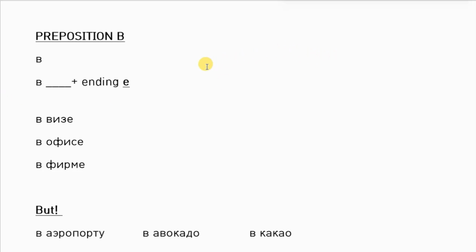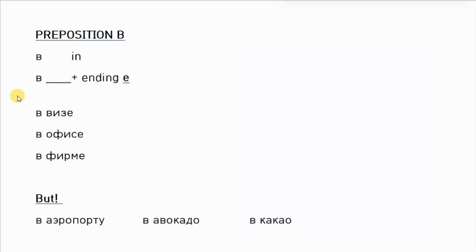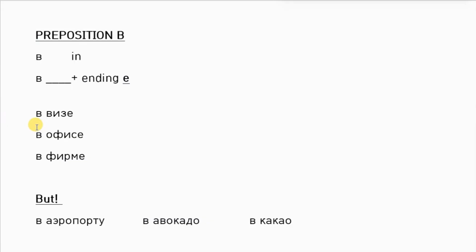And now let's check the prepositions. So we have a preposition v, that means in. Usually it's v, the word stem, and adding the ending ye. For example, we know the word visa, where a is the ending. So we remove a and add the ending ye, and it will become v vizie.